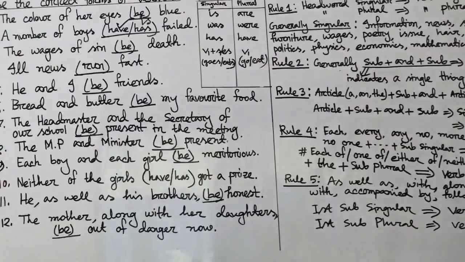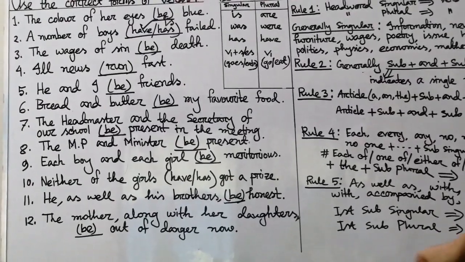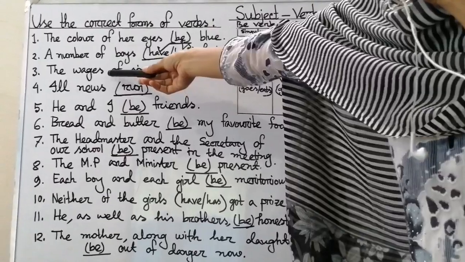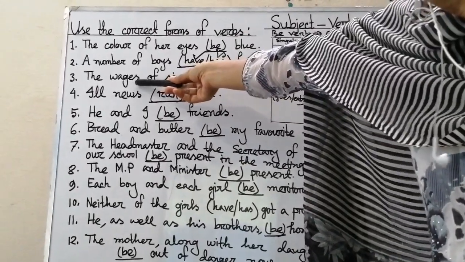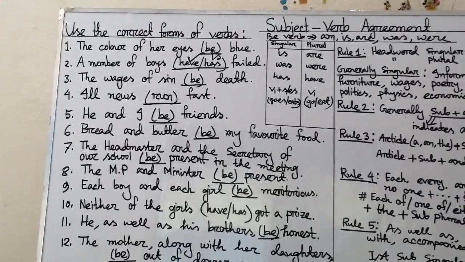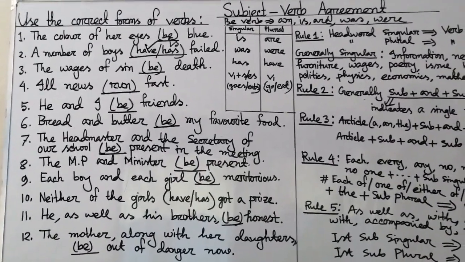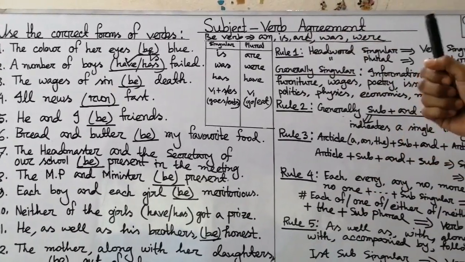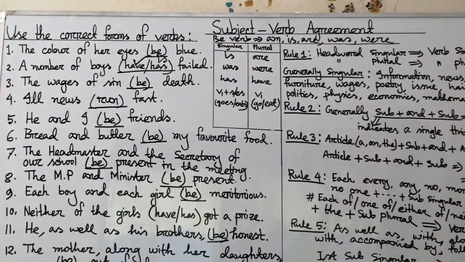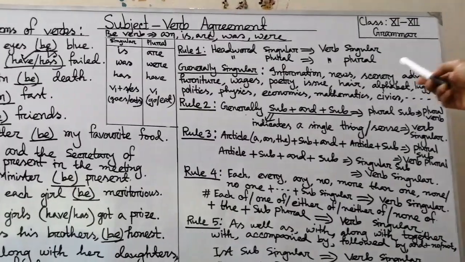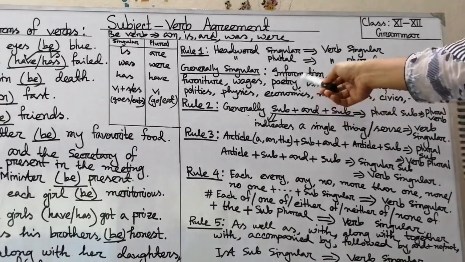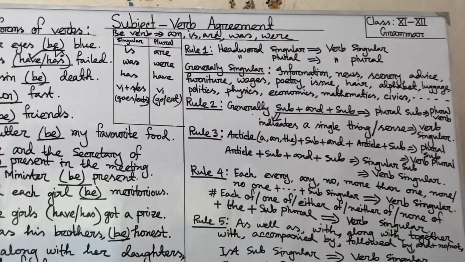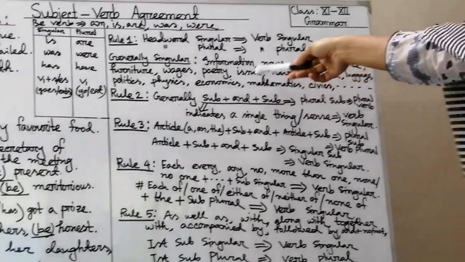My dear students, the wages of sin be death. Here you see the head word is wages. So you may think that wages is plural, as you see s here. But my dear students, you have to remember that there are some words which are always singular, though they seem to be plural, but they are always used in a sentence as singular. And I have written down some words of this type. These words are generally used as singular. Generally used, there may be some exceptions, but generally we use those words as singular.